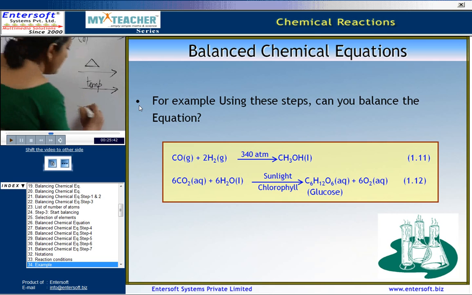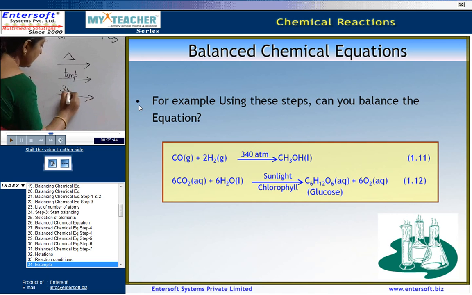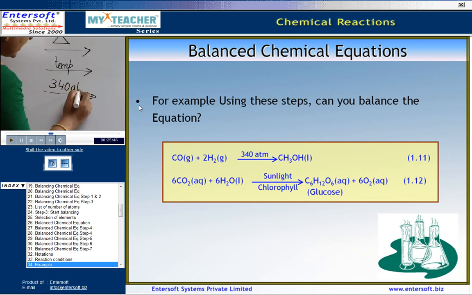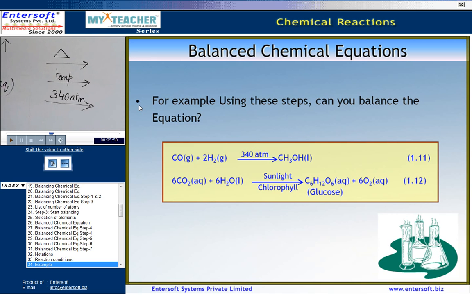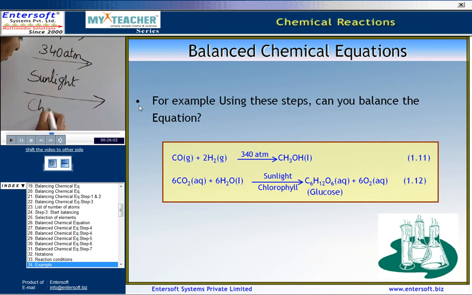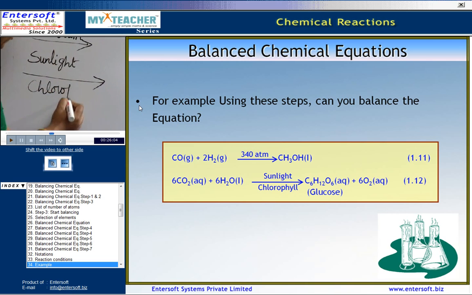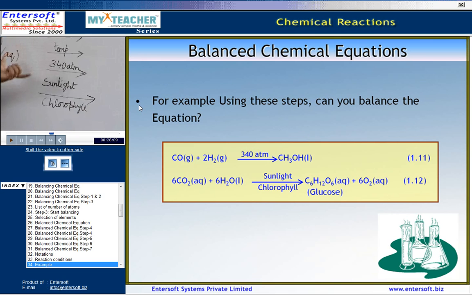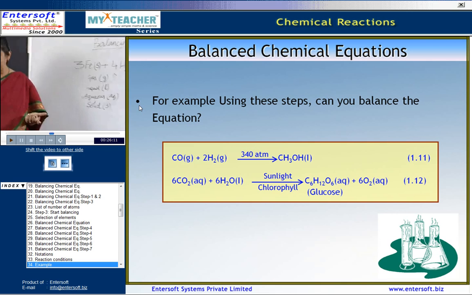If some pressure is used, we can indicate it by writing 340 atmospheres, which indicates 340 atmospheric pressure. Suppose it is the photosynthesis reaction, then the condition is sunlight. So, we can indicate it by writing sunlight, and what else is utilized? The chlorophyll. And hence, these are the different ways of representing chemical reactions.